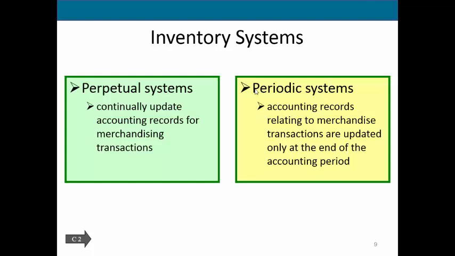Instead, at the end of the period, they're going to go and count their goods, and the difference between what they had to sell versus what is actually on hand when they do that inventory count is going to be the cost of goods sold.